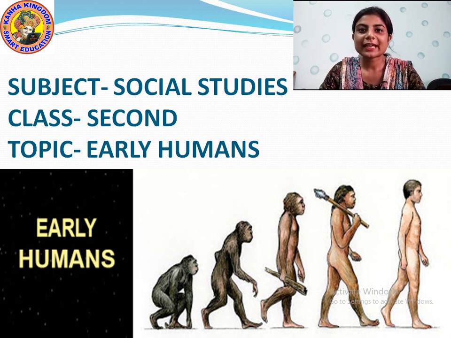So, kids, today we will study SST and this is the 8th chapter. The name of the chapter is Early Humans. It is written in the slide, you can see. Early Humans. And in this chapter we will study about the people who were living many years ago.